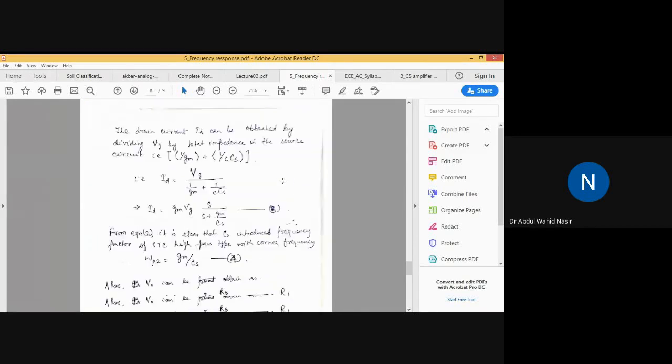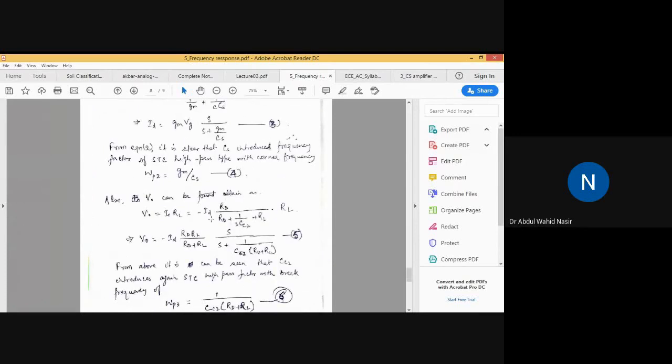The same thing has been written here. So V naught is equal to I naught into RL, and this one is the value for I naught.